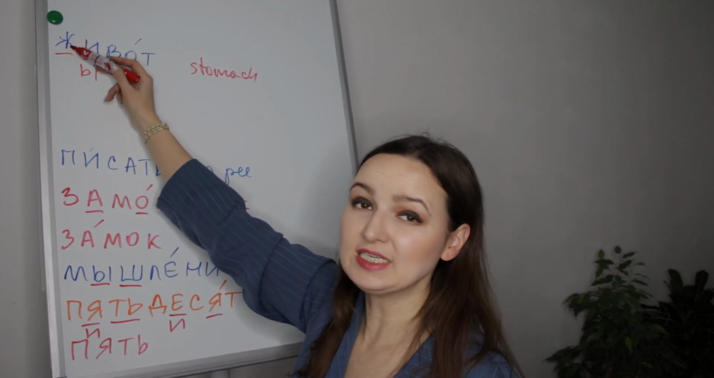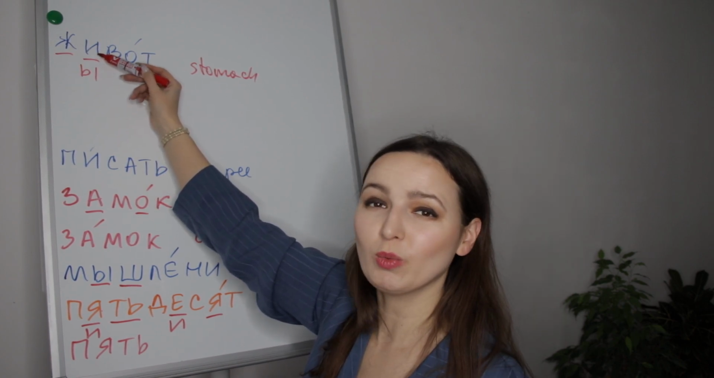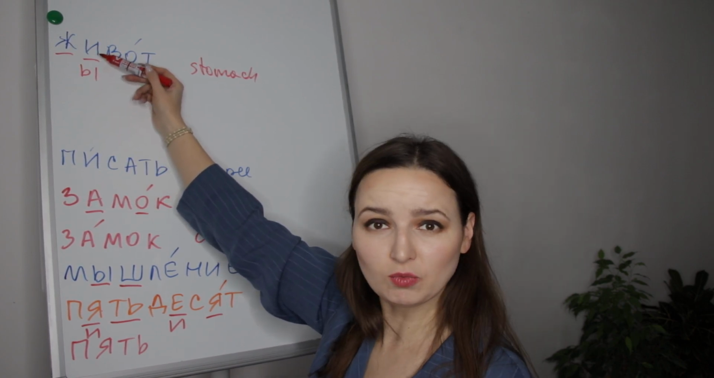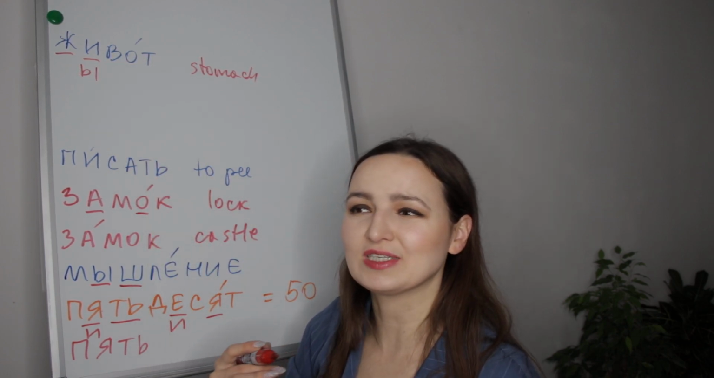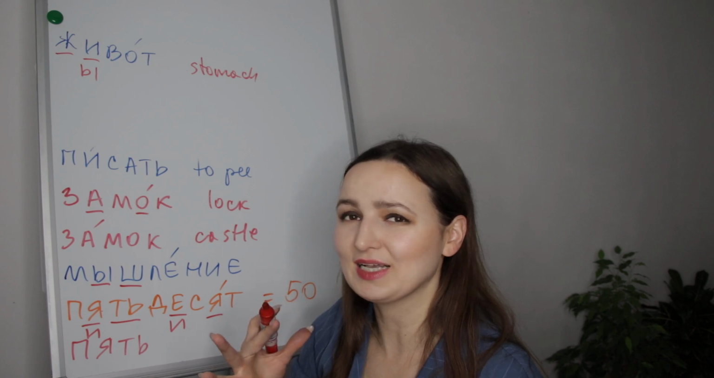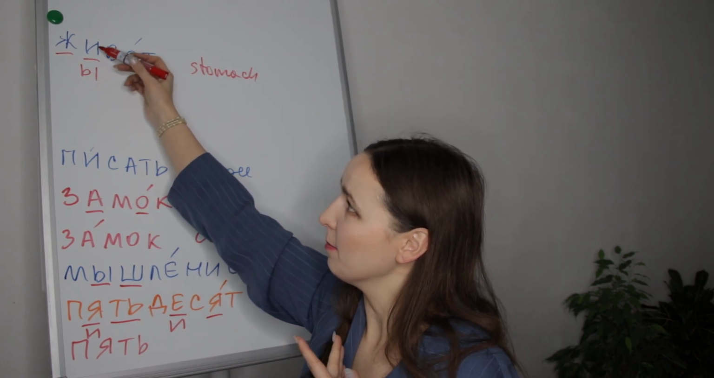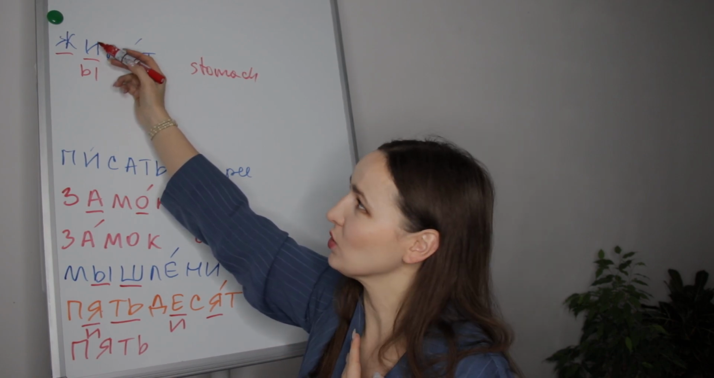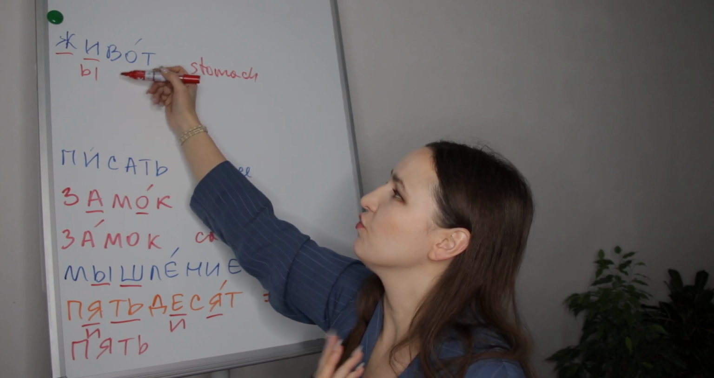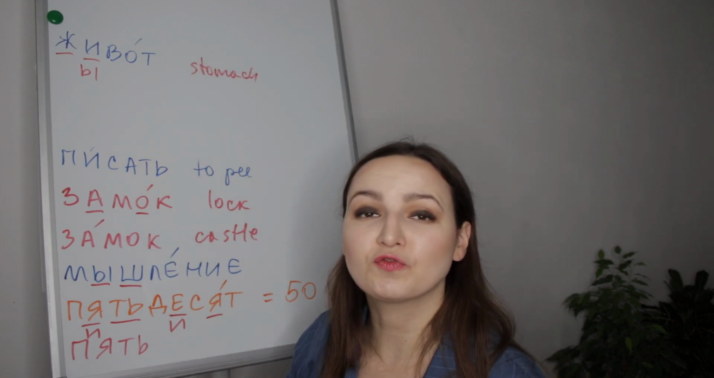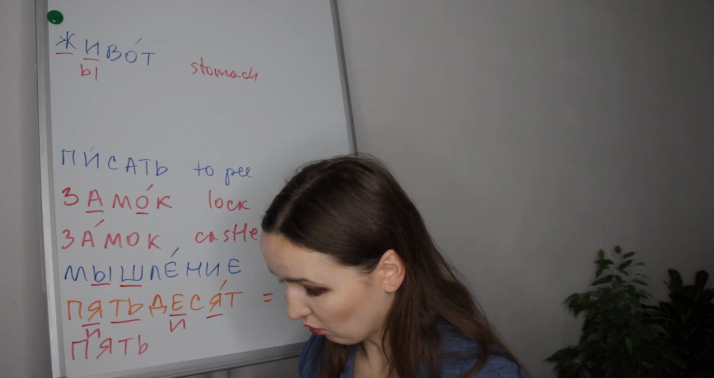Ж. But this Ж letter does not support I after it. So we will always write I, even if we pronounce I. Живот, so don't try to pronounce it as живёт or something else. No, pronounce it as живот with I, but write I here, because Ж does not support I after it. Живот. Очень хорошо. Следующее слово is